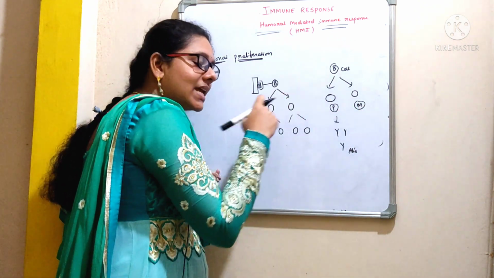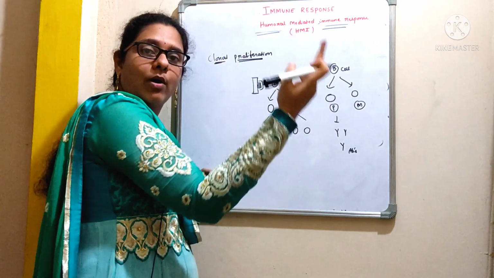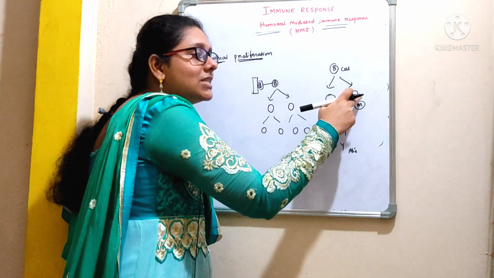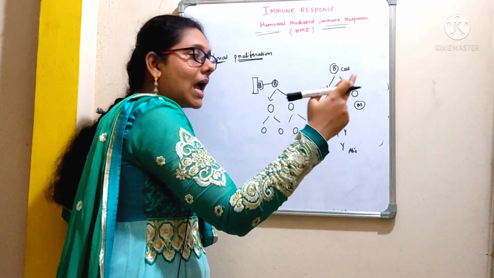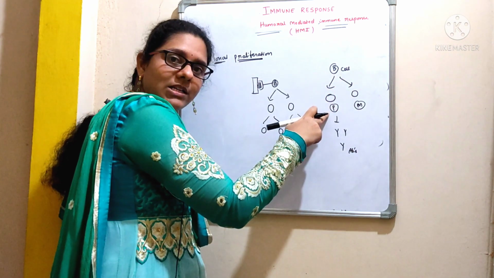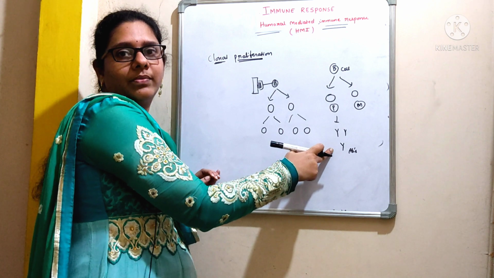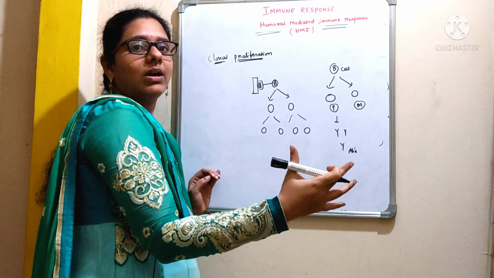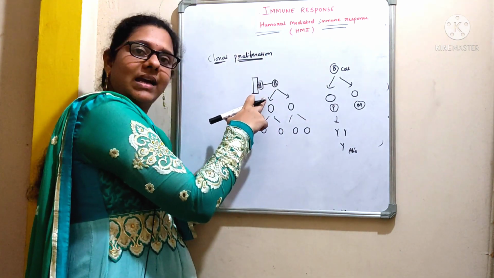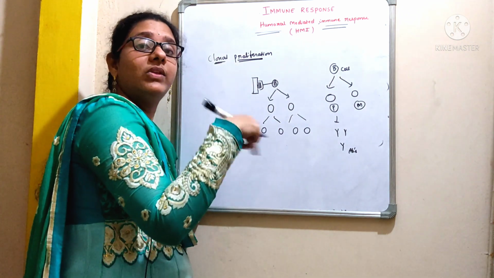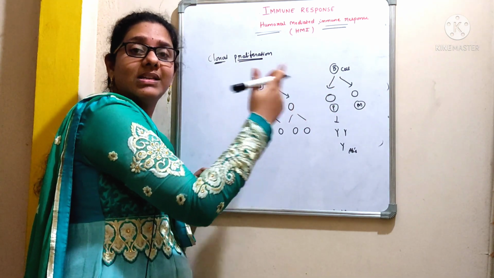So if the same antigen enters into our body for the second time, these memory cells again are capable of differentiating into plasma cells which are involved in producing the antibodies. So the same type of antibodies which are specific towards the antigen will be produced again if the antigen enters into our body for the second time.